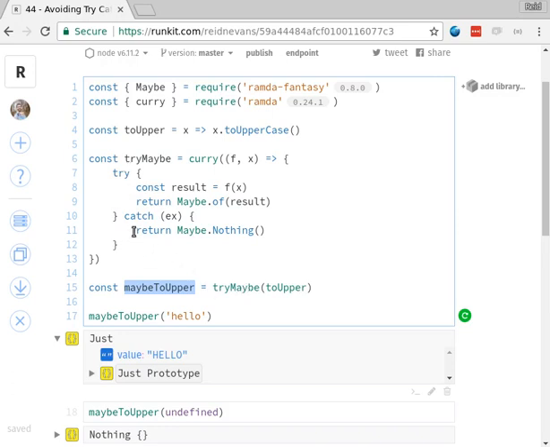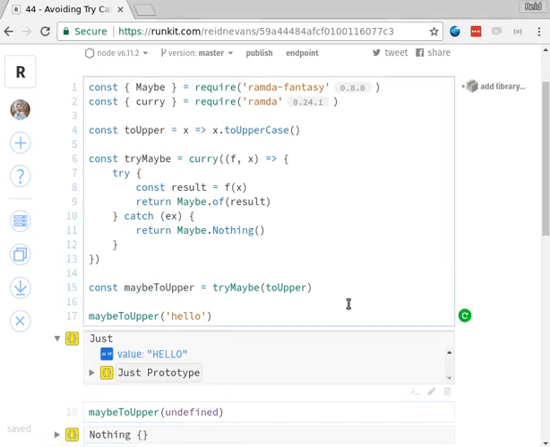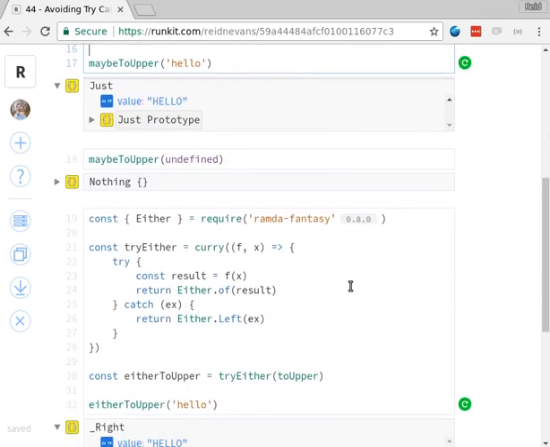The problem, though, is that if, let's say, I'm going to log something to a file, I just get nothing. I don't know why I don't have something. It just gives me nothing. So what can we do about that? It turns out that's where Either is going to come in.